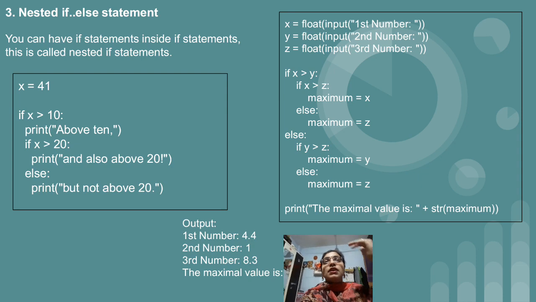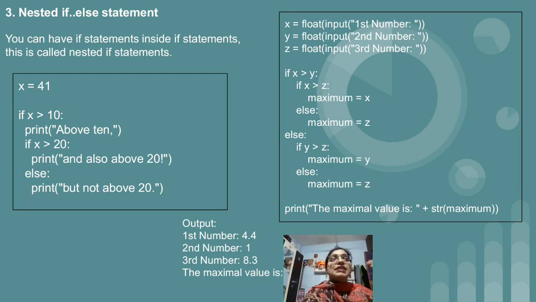So the first one is the if condition. After that, if the condition is true, you will write down the statement, and exactly below that statement, if you write a new condition again, that new condition will be considered as part of the first if block. It is not a separate if block. If again that condition is false and still you want to display something, then again you will make use of the else statement. So this is one way. So what will be the output? 41 greater than 10, the first condition is true, so the above 10 message will get displayed for the first example.